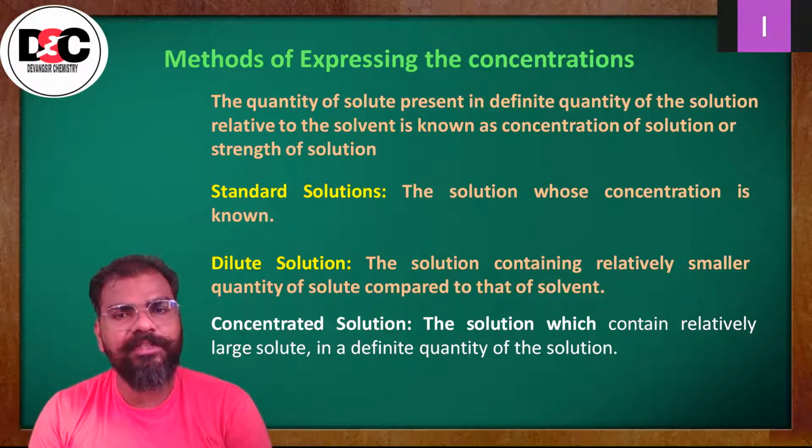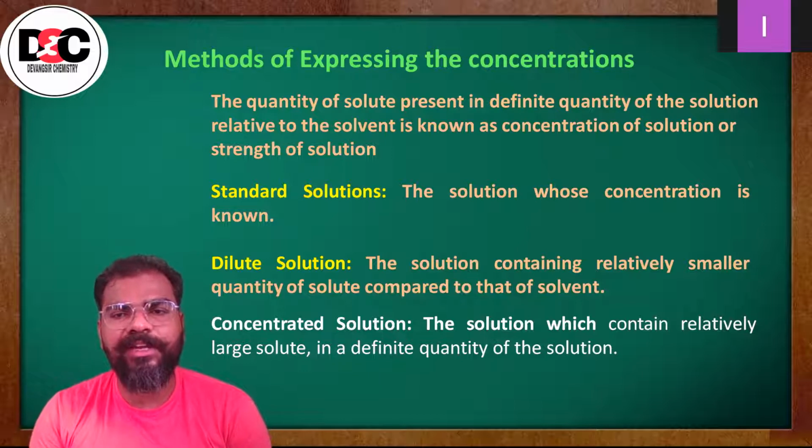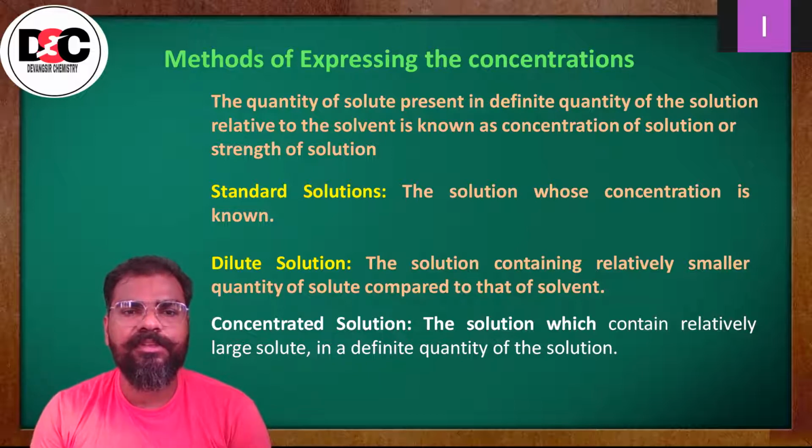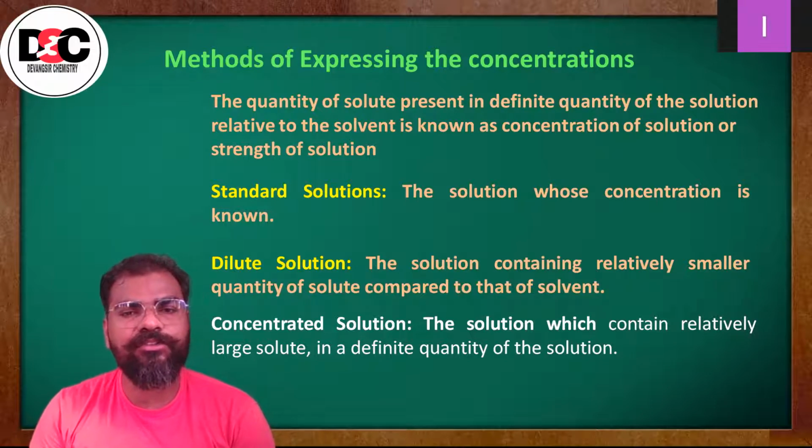There are various methods. The quantity of solute present in a definite quantity of the solution relative to the solvent is known as the concentration of solution or strength of solution. If more solute is present, the solution will be concentrated. If more solvent is present, then the solution will be considered dilute. So now, standard solution means what?